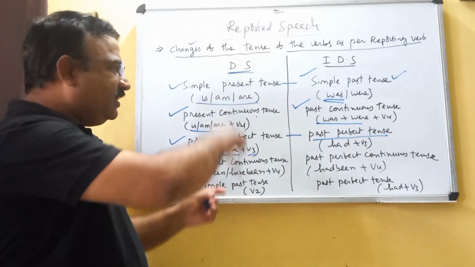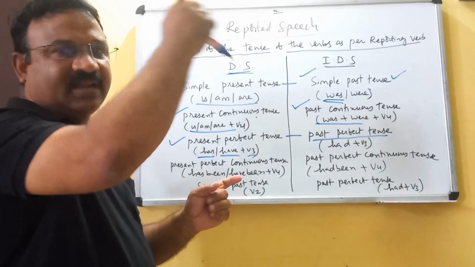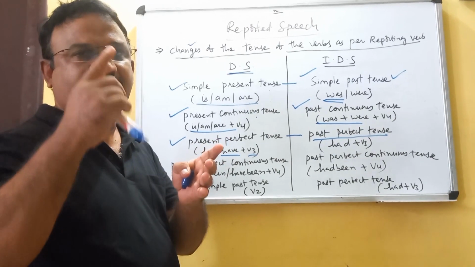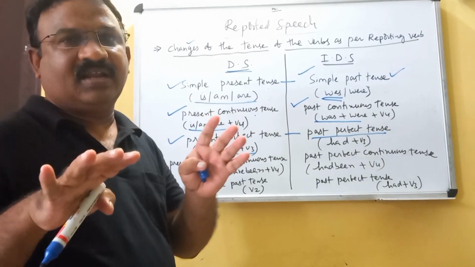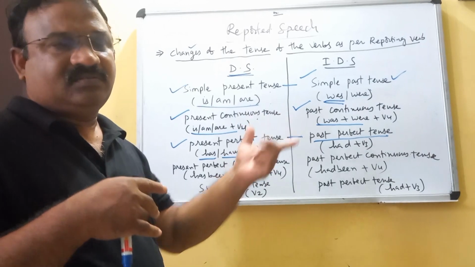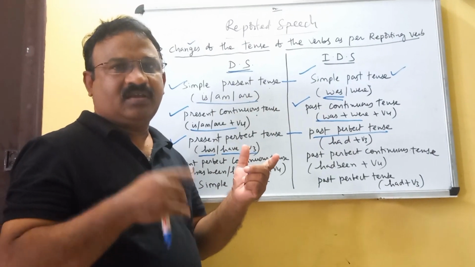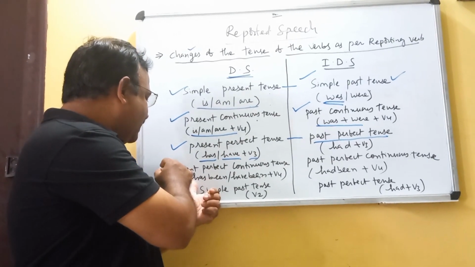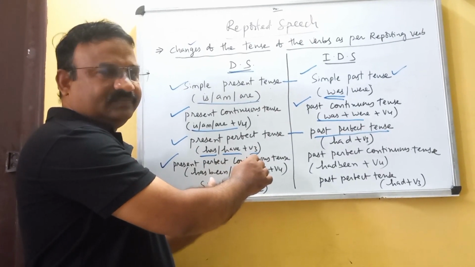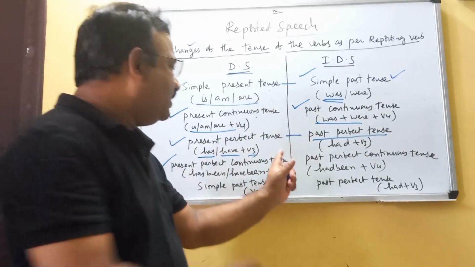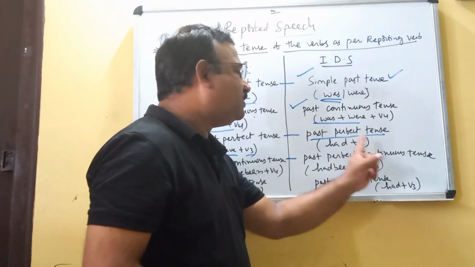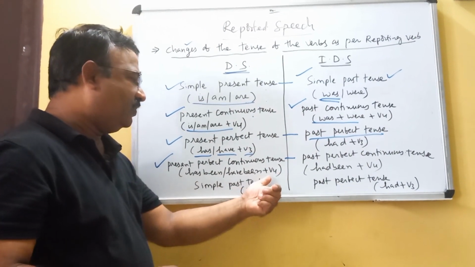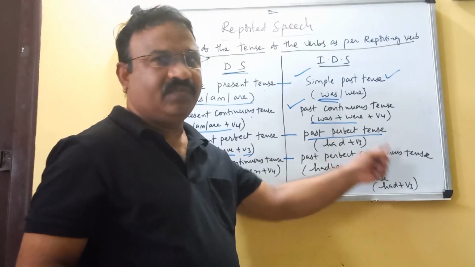Already we have discussed all 12 tenses; please look into that. Now present perfect continuous tense, has been or have been plus V4, is changed into past perfect continuous tense, had been plus V4.